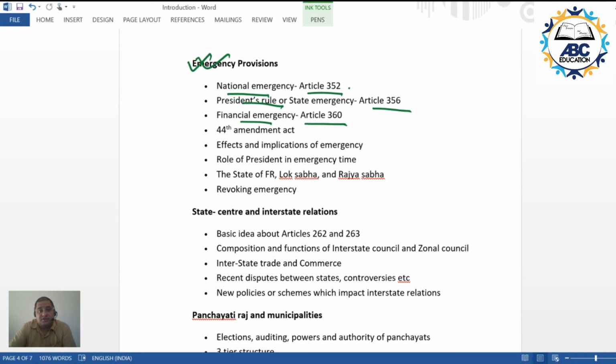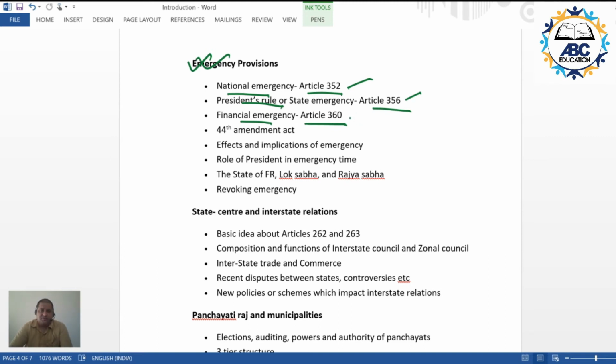Now these emergencies, as you all know, have been used at times. National emergency was imposed by the former Prime Minister Indira Gandhi on the night of 25th June. And President's rule is that emergency which is imposed every now and then.